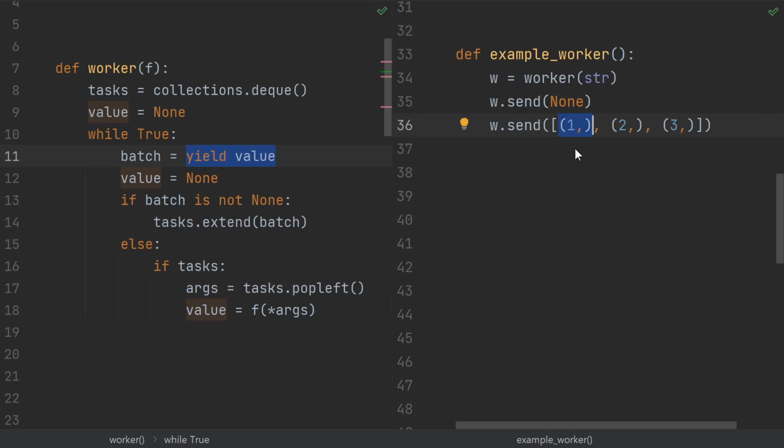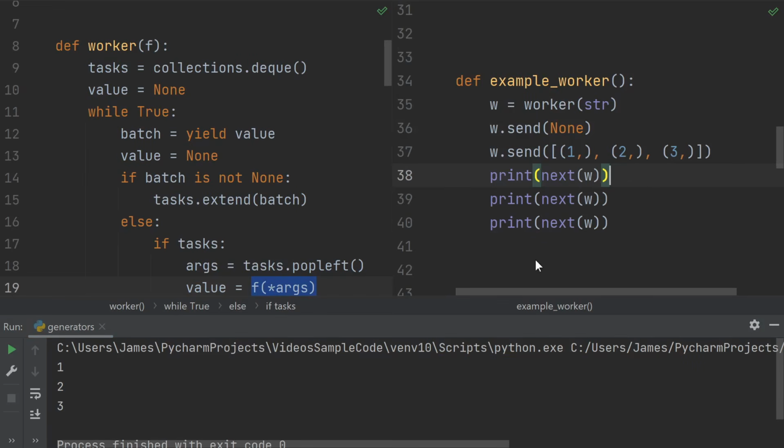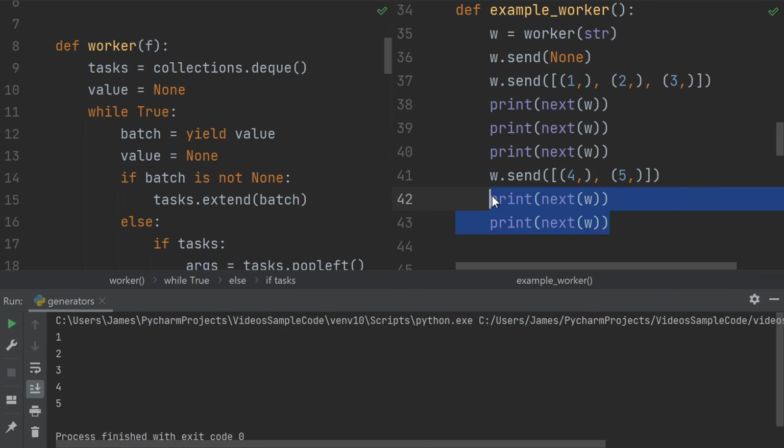These are wrapped as single element tuples because we're processing them using star args. Now if we call next 3 times, then we'll see our 3 values evaluated. When you use the next call, the return value from yield is going to be none. We can send in more values and then print them out, and that's part of the usefulness of this setup.